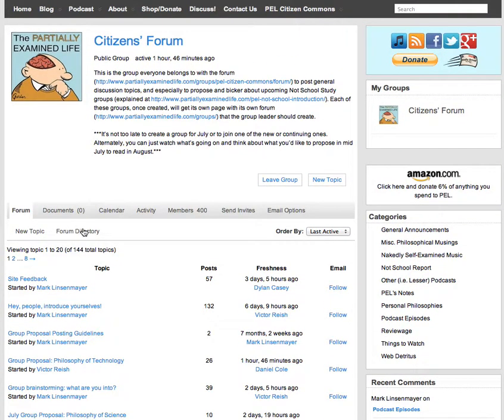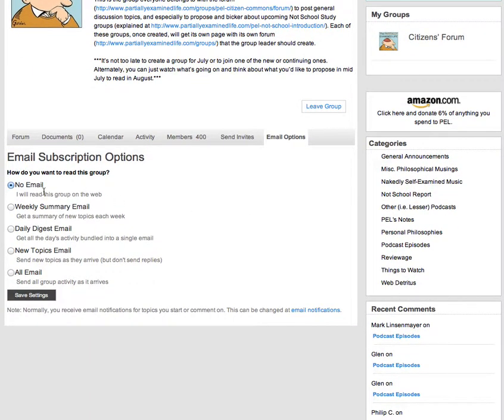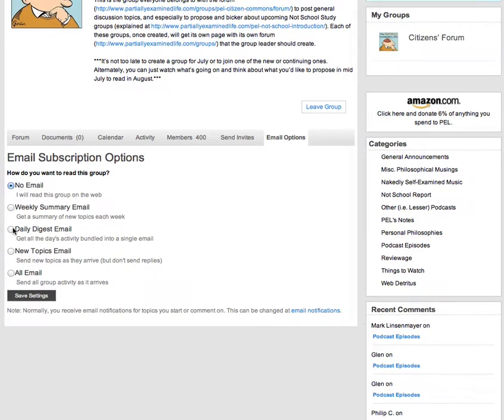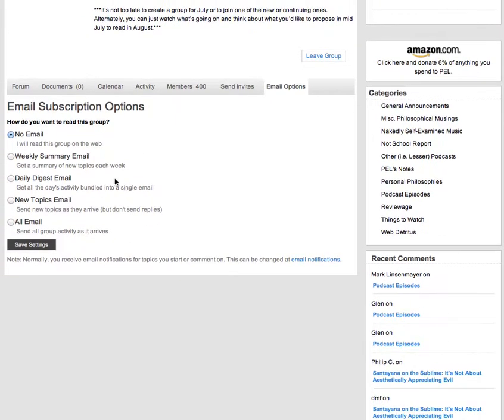You can see on any of these groups there's an email options button, which allows you to have things from this group, or from other groups, or really even from individual threads, sent to your regular external email. So maybe I want a daily digest. I just want it to send what's been going on in general. Let's go back to the forum here.